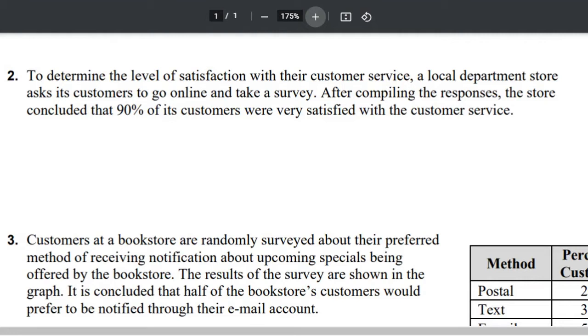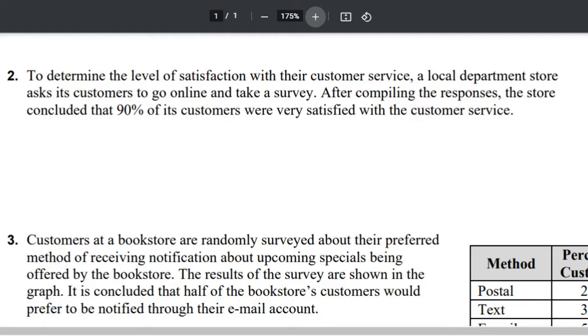the customer service. Okay, so this is something that I feel like is happening very frequently today. Like you go to a fast food restaurant or you go shopping at Walmart or whatever, they print off your receipt and then they ask you to take this survey and you could get a chance to win whatever. So let's look at this.